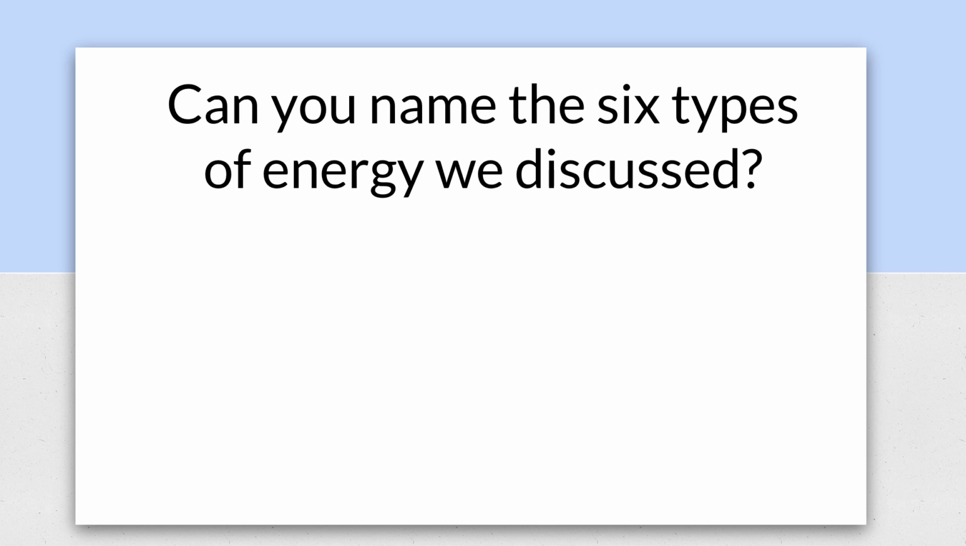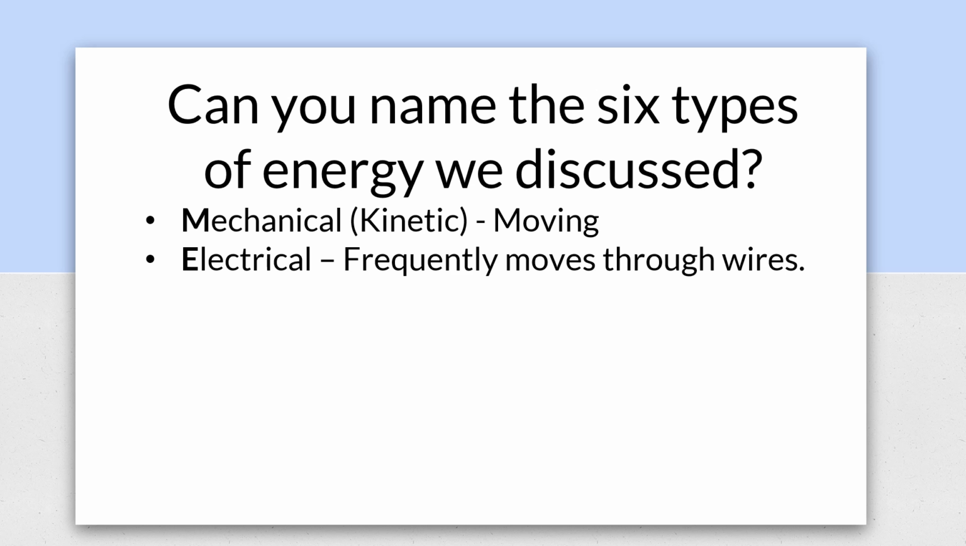Okay, let's review really quick. Can you name the 6 types of energy? And the first one I want you to name is the one where the key word is movement. What would that be? And you already know it. That is mechanical or kinetic energy. That's movement. Now, what is the energy that moves through wires, that powers appliances and computers? That is electrical energy. And what's the energy that allows us to see? Comes from the sun. That is light or radiant energy.